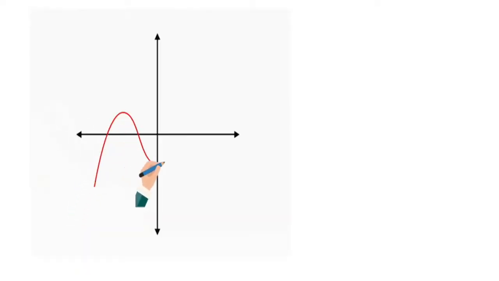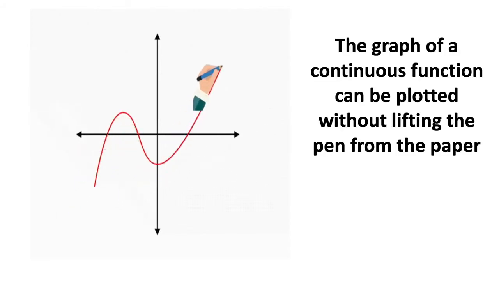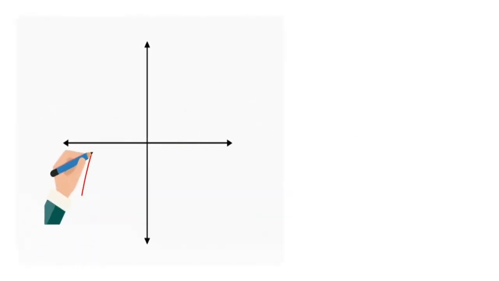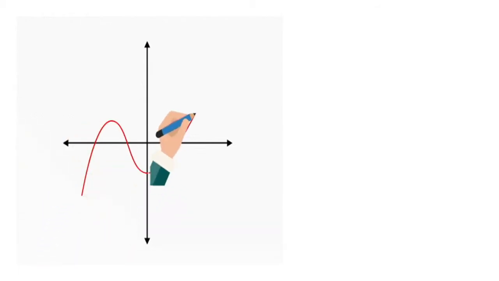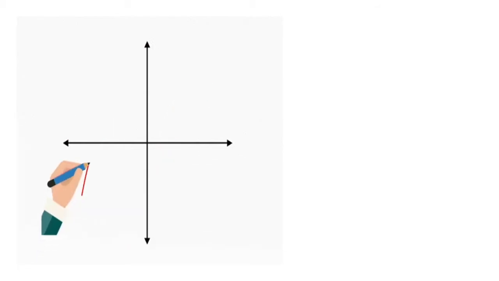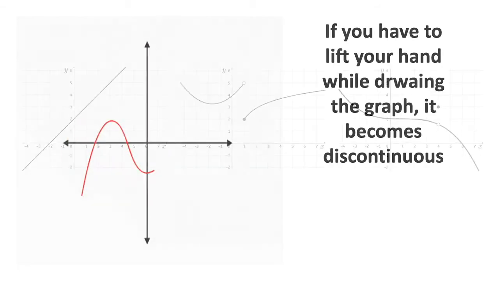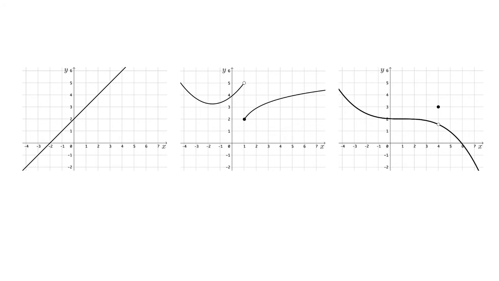Also here, when you look at the graph, if we can draw the graph of a function without stopping or without lifting our hand, in this case we say the graph is continuous. But if you stop for a while, or if you lift your hand, it means the graph is not continuous, because there is a break here. These are some information about continuous functions.